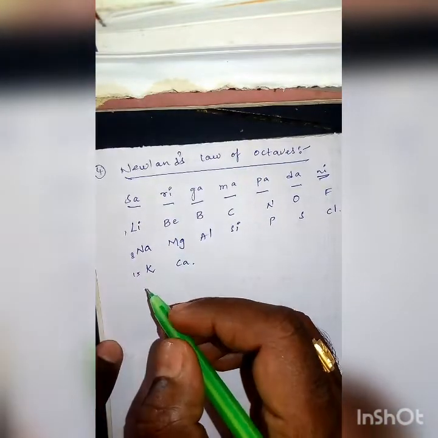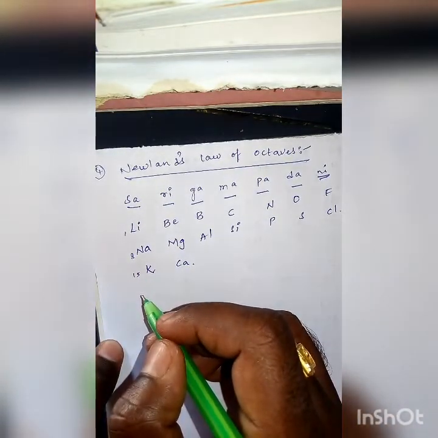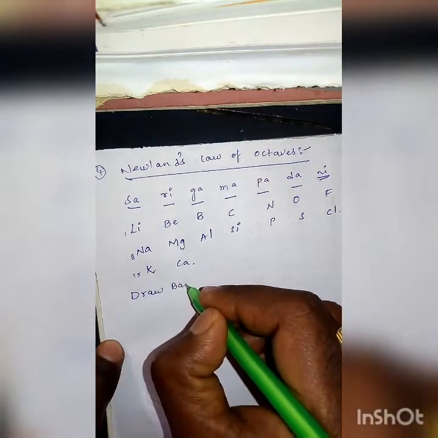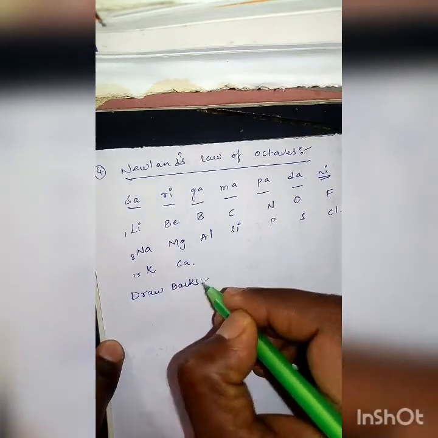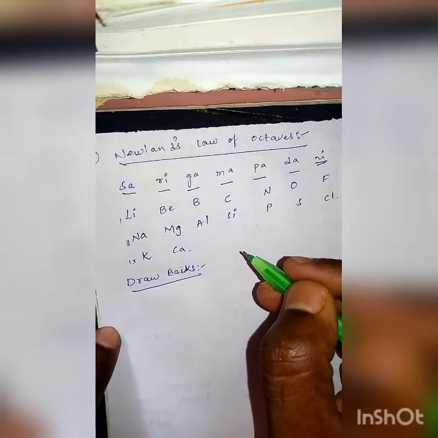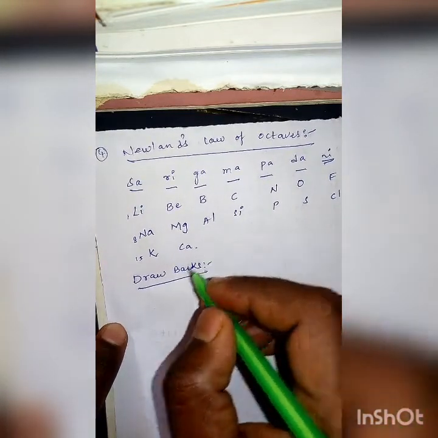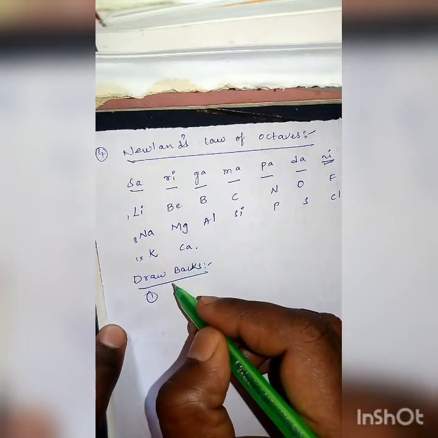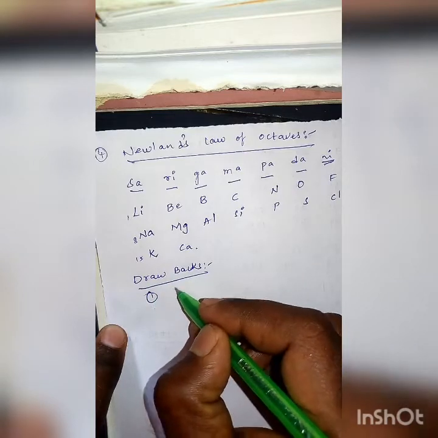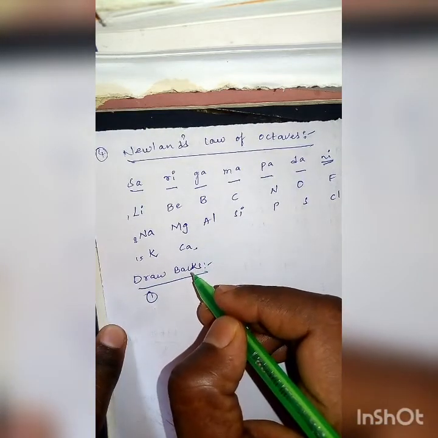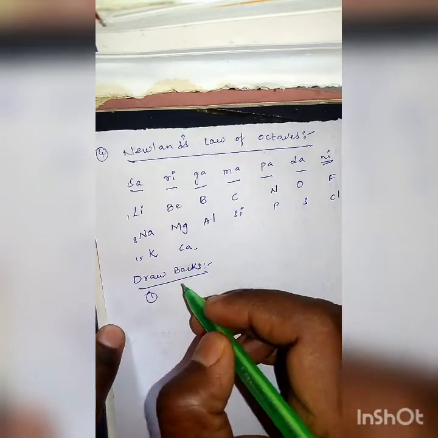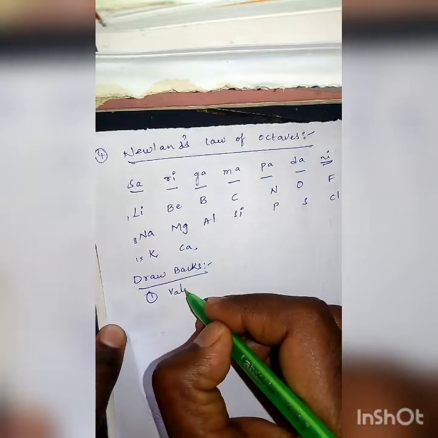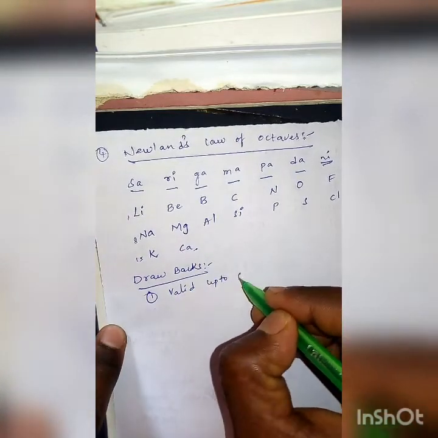But this type of classification also failed because of some drawbacks. What are the drawbacks? The first drawback of Newlands' law of octaves is that it is applicable only up to calcium, valid up to calcium only.